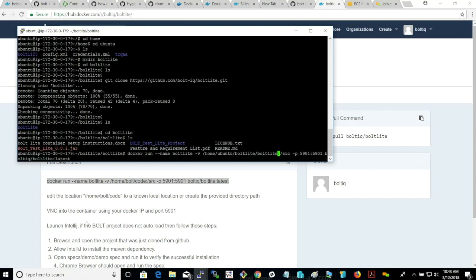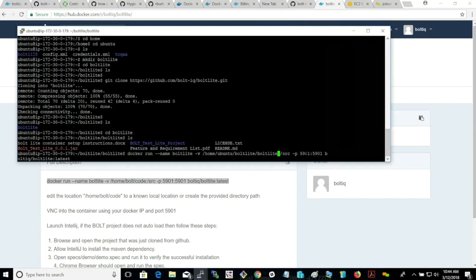That's the root of my clone. Then you'll see that I have a colon and then /source. This /source will be the location of the files in the container. So you'll be utilizing the files from this location on your local instance, and the container will have a copy of that mirrored in the source folder on the container. So you can make changes here and they'll be automatically updated in your mirror in the source folder.